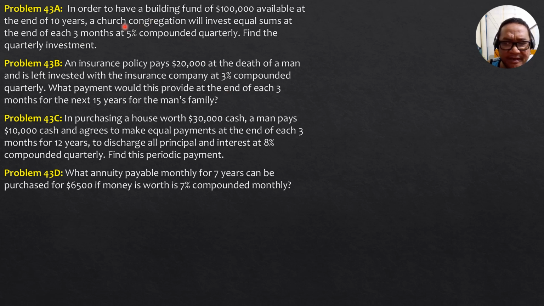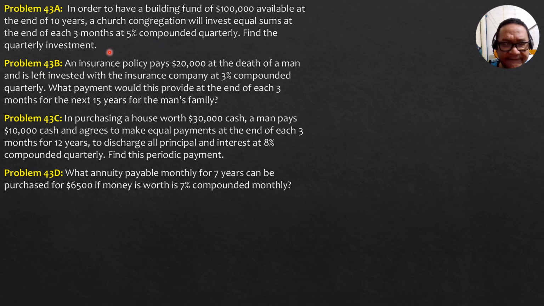So here is the first problem, problem 44A. In order to have a building fund of $100,000 available at the end of 10 years, a church congregation will invest equal sums at the end of each 3 months at 5% compounded quarterly. So find the quarterly investment. Take note that the mode of payment, which is every quarter, matches with the interest, which is 5% compounded quarterly.